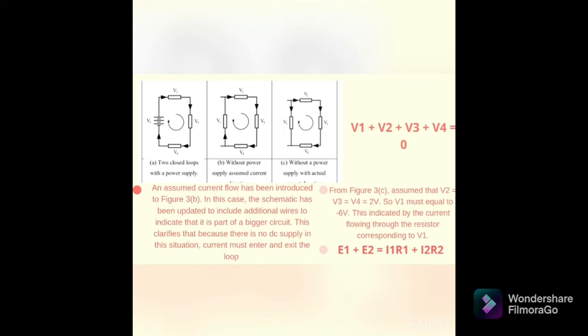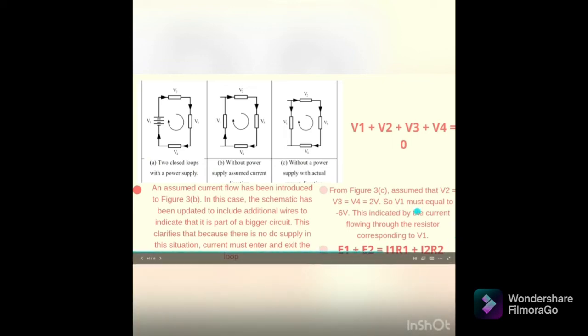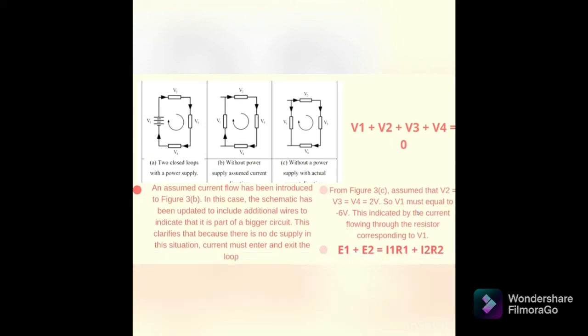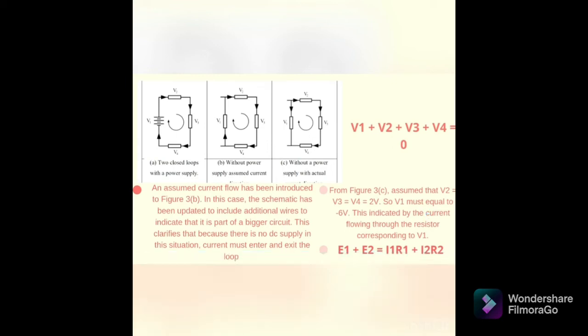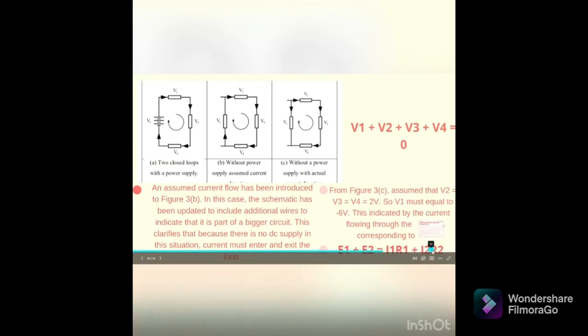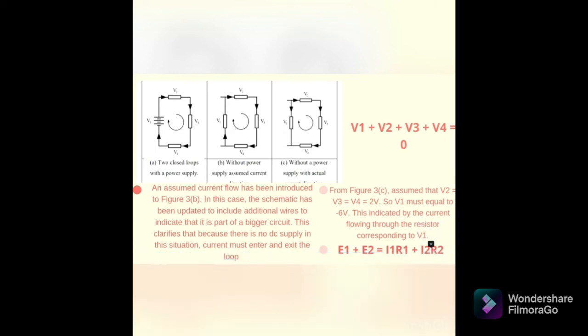The last equation here is considered a simple circuit. We have EMF of E1 and E2, while resistances are R1 and R2, and the currents are I1 and I2. The equation should be this one, but I'm showing it below here. So basically what I'm talking about here is the EMF, and how it is related to power, current and resistance. This is the equation.